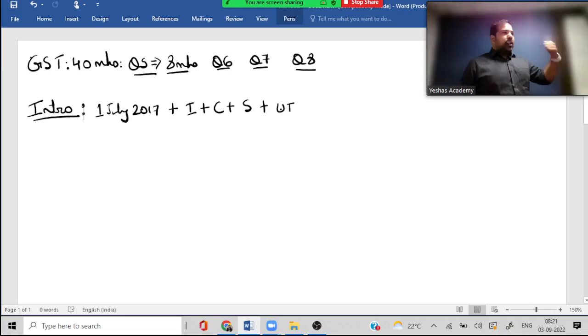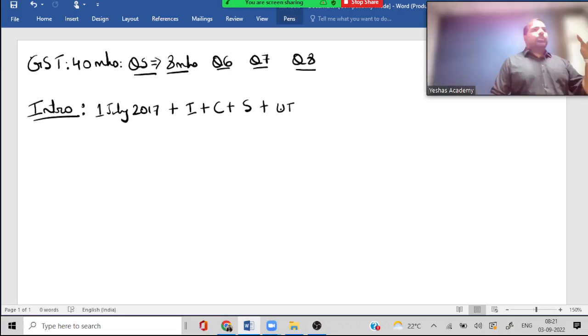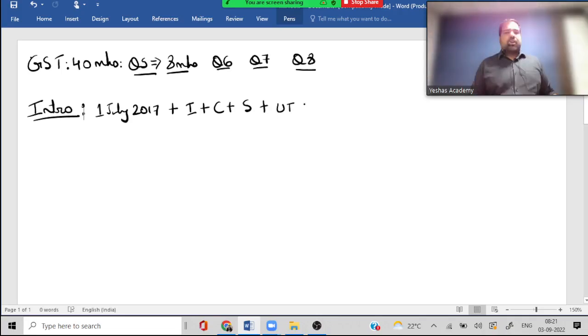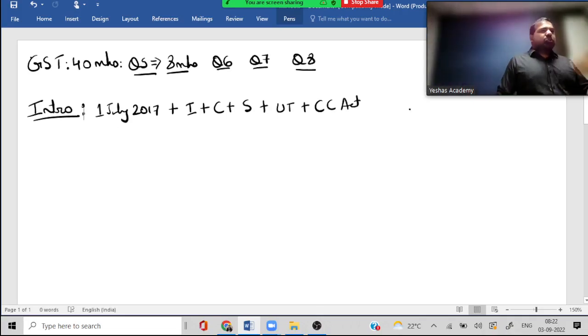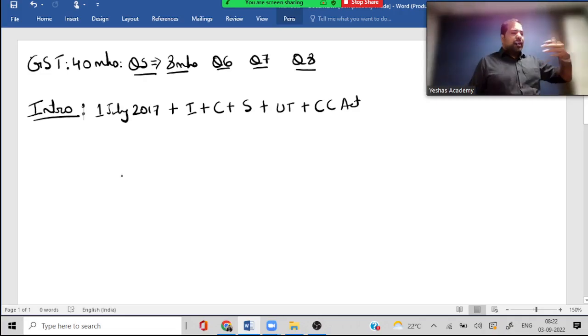That is for Chandigarh, Andaman and Nicobar, Ladakh, Lakshadweep, Daman and Diu and Dadra and Nagar Haveli. Of course, we have a compensation cess act as well, which is basically for sin goods and for luxury goods. It has been created as a piggy bank to help the states in case of any shortfall, and it was basically for 5 years, but it has been extended.